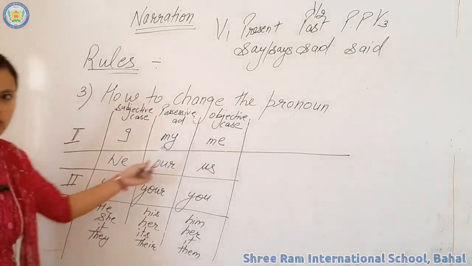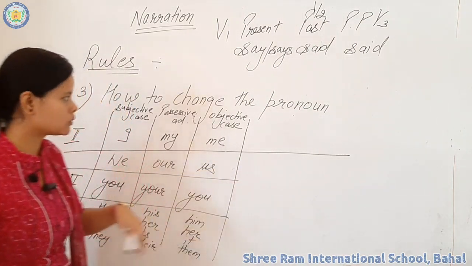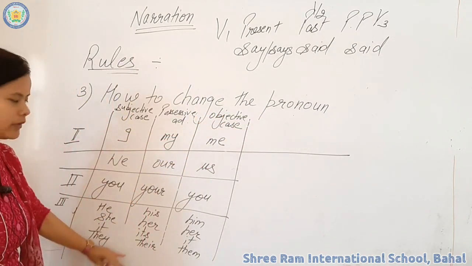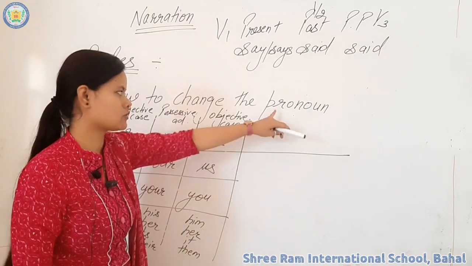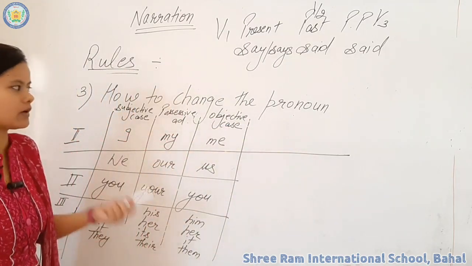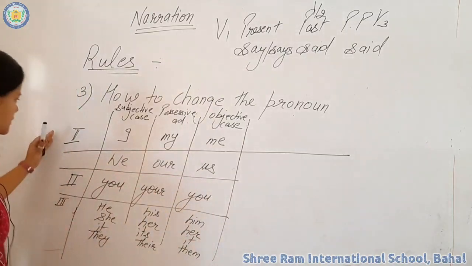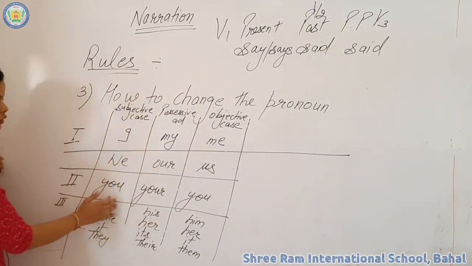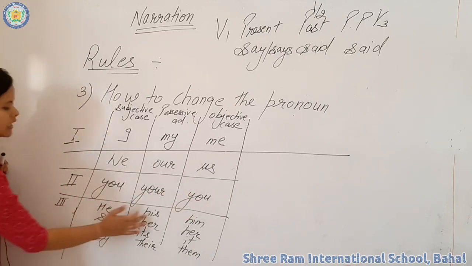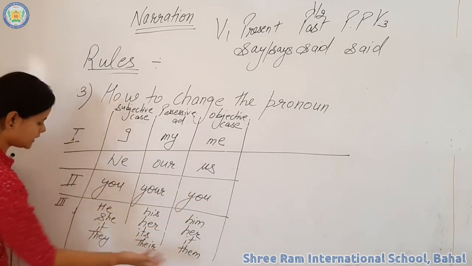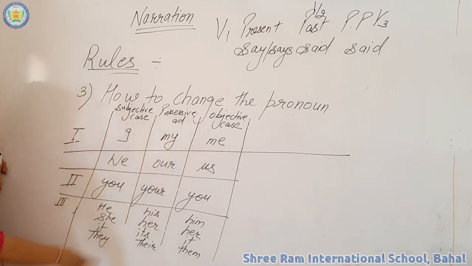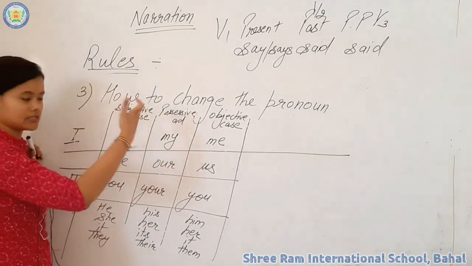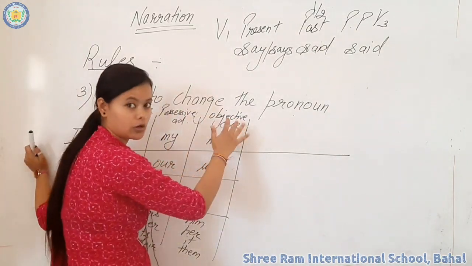This is your table of pronoun that we need to know to change the pronoun in reported speech. You should make this table in your notebook, because it is very useful when you try to change the person in reported speech. First person will take I, my, me, we, our, us. Second person: you, your, you. And third person: he, his, him, she, her, it, its, it, they, their, them. They are the different cases. And now one question arises in your mind: why is it called the subjective case, why is it called the possessive adjective, and why is it called the objective case?